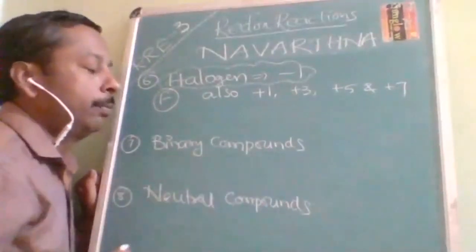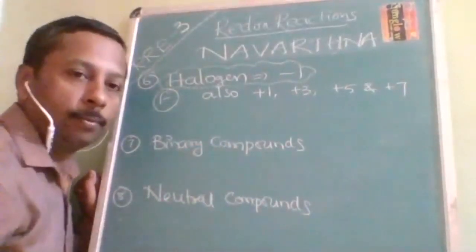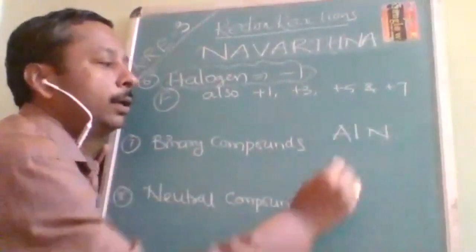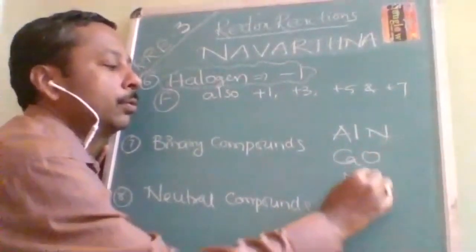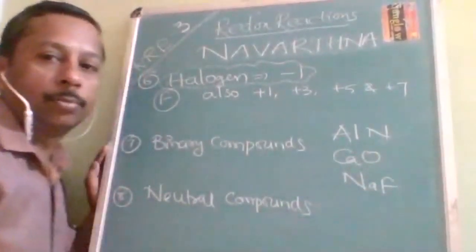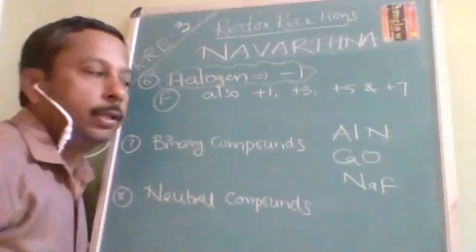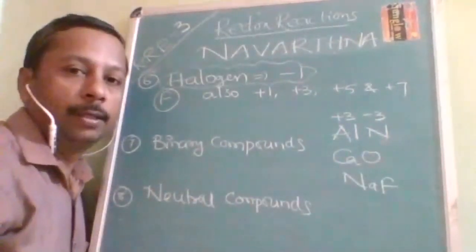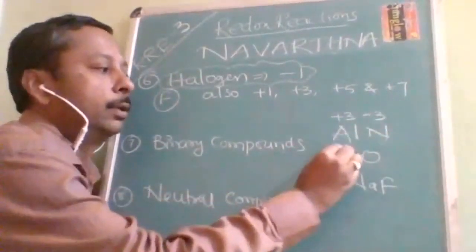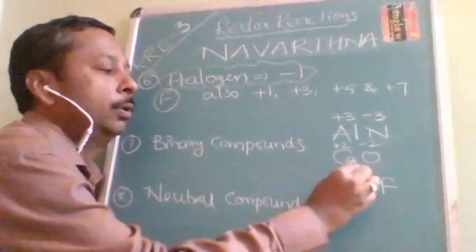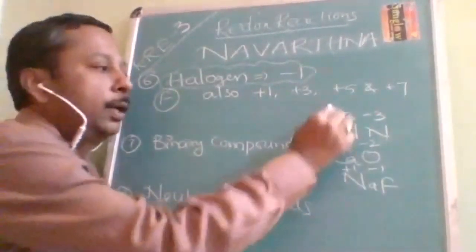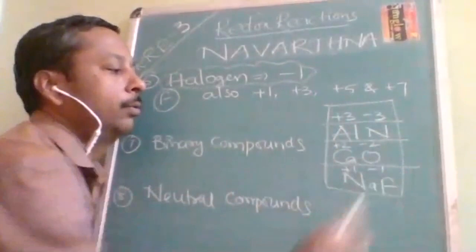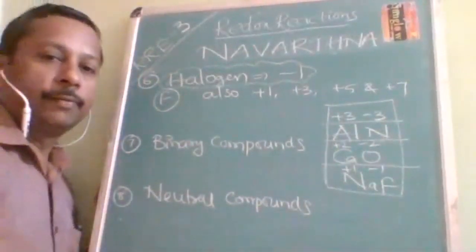Then coming to the binary compound. A binary compound means any compound formed by two elements only, like aluminium nitride, calcium oxide, sodium fluoride. These are some examples of binary compounds. In them, the oxidation numbers of both will be the same in magnitude, but the sign will be opposite. +3 and -3, +2 and -2, +1 and -1. Like this, the magnitude will be the same, but the sign will be different.